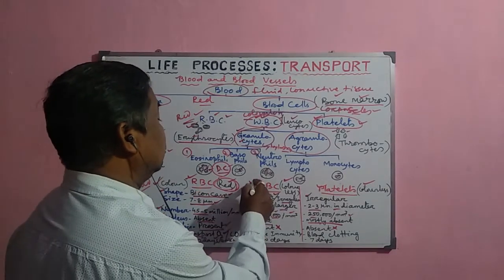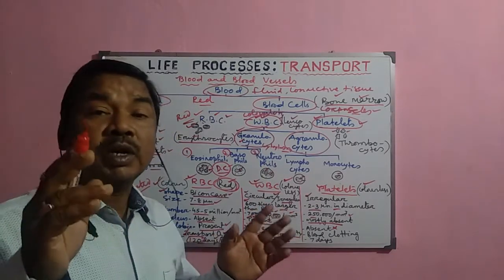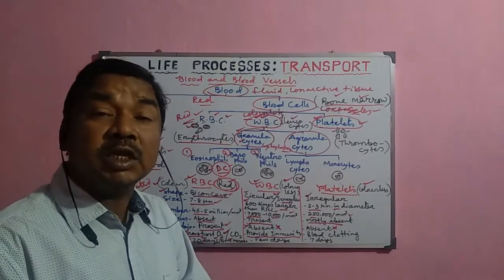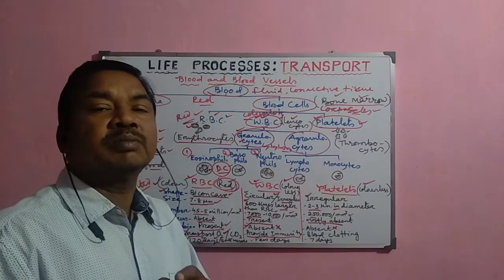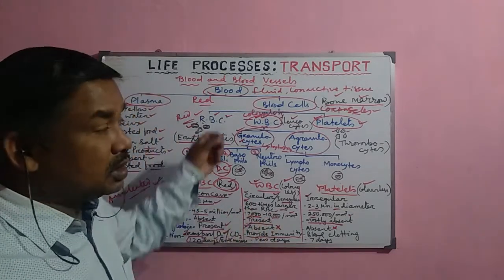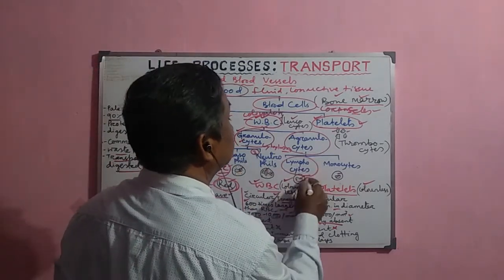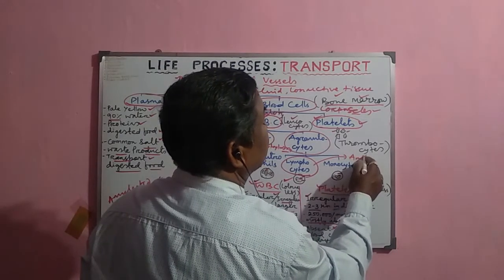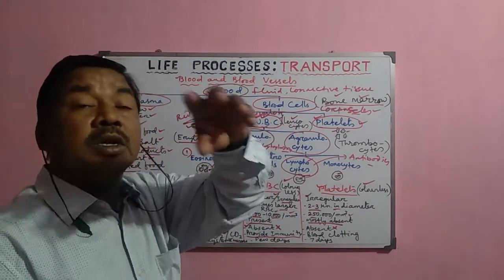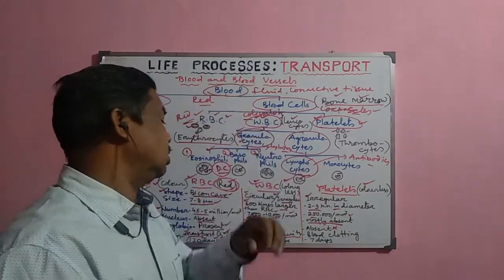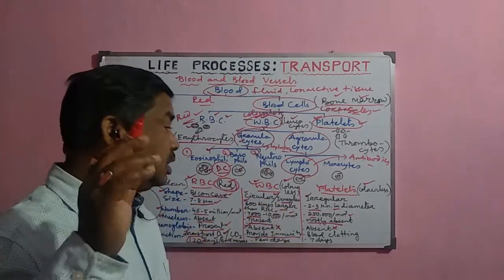Now, the WBC provides immunity to our body. It protects our body from the different diseases by killing or destroying the pathogens like bacteria, virus, protozoans, etc., by engulfing them, taking them inside, and killing them. Or the lymphocyte, the most important molecule, that is the antibody. These antibodies are prepared by the lymphocyte, and these antibodies kill the antigens or the germs. So that is why they help in the protection of our body from the different diseases.